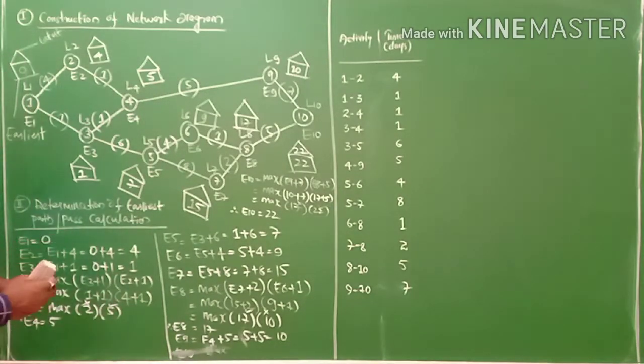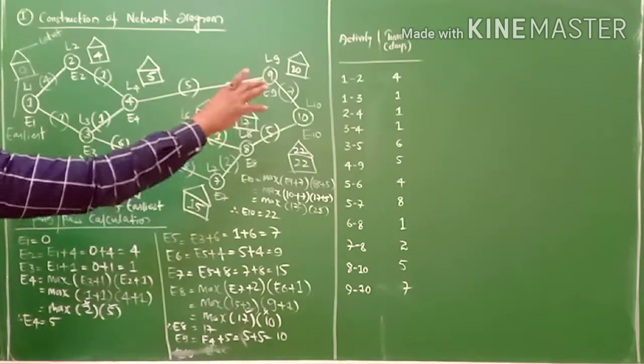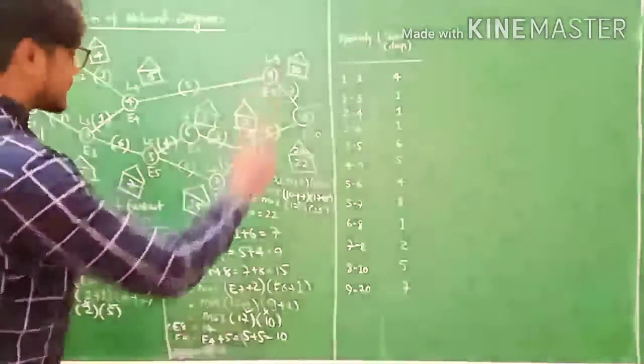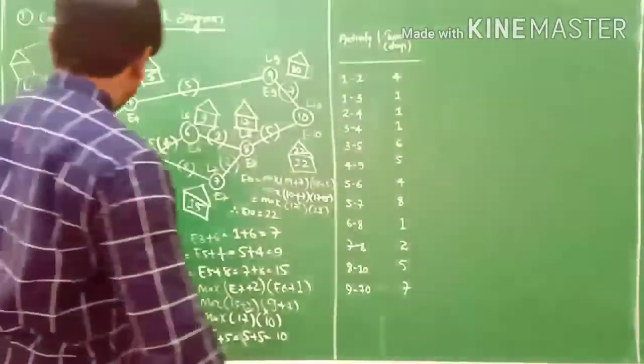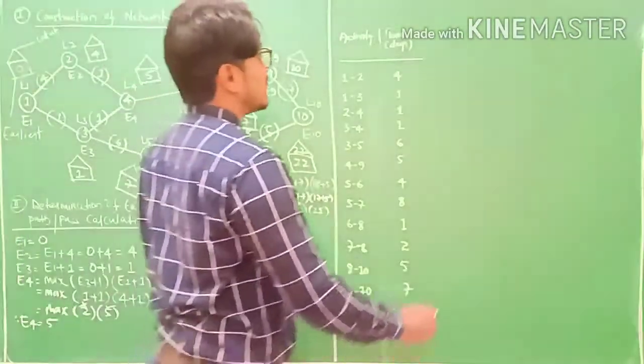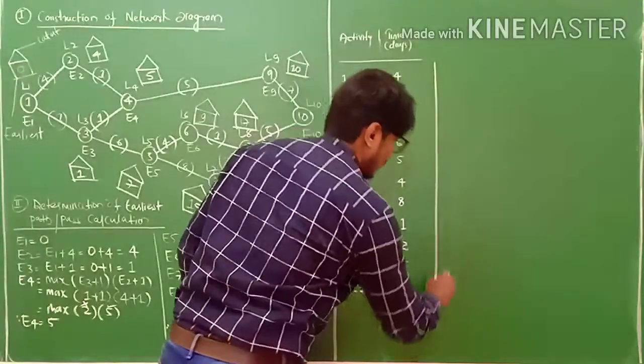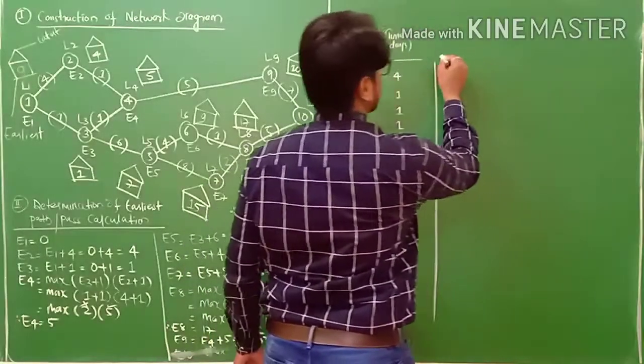I'll rub this area because I will need space there. Otherwise, I'll continue there itself to find out the latest path calculation. I'll use this much space to find out the latest path calculation.